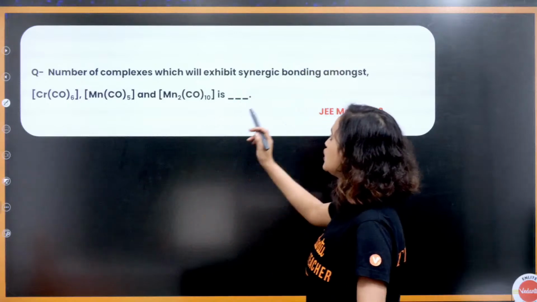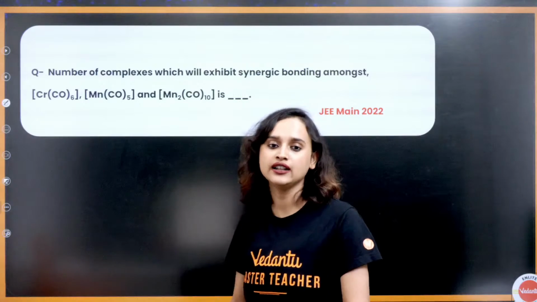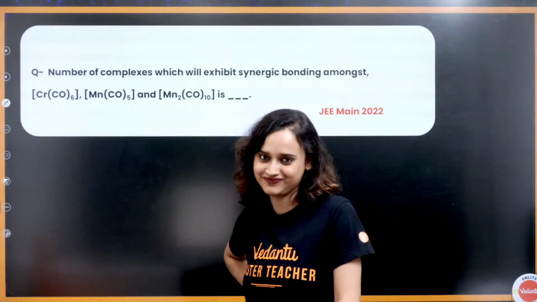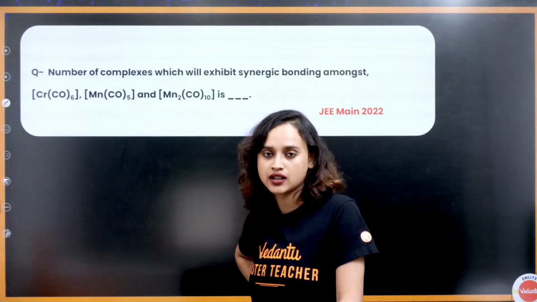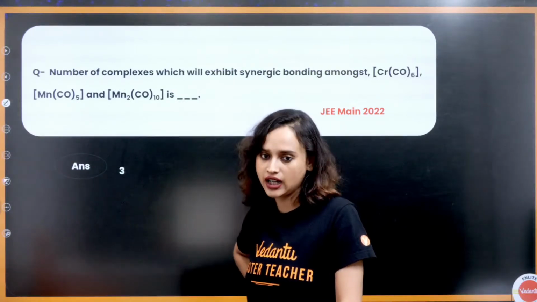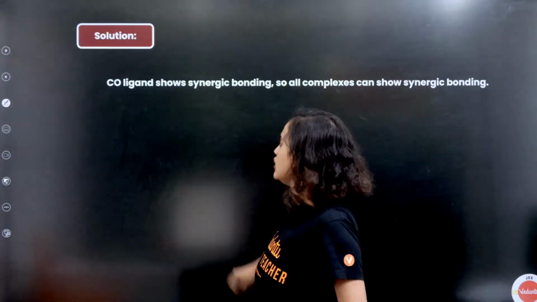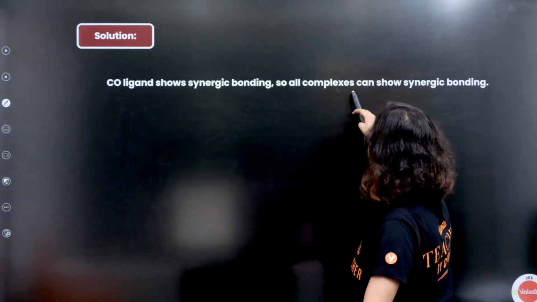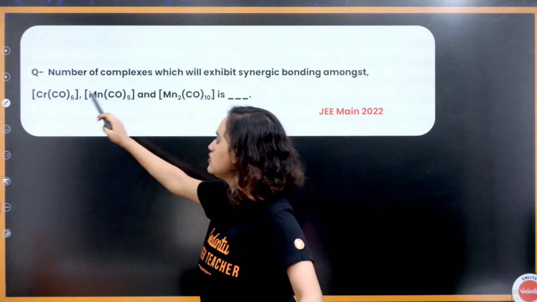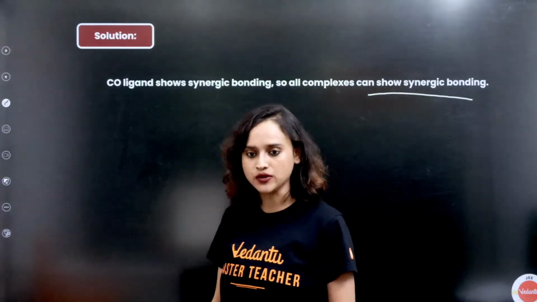Number of complexes which will exhibit synergic bond amongst. Again, you know the answer. Tell me. Kirti, I'll explain it to you later on, don't worry. The correct answer is 3. How? The CO ligand shows synergic bonding, so all complexes can show synergic bonding. All of them have CO, CO, CO, so it will show synergic bonding. So, the answer is 3.